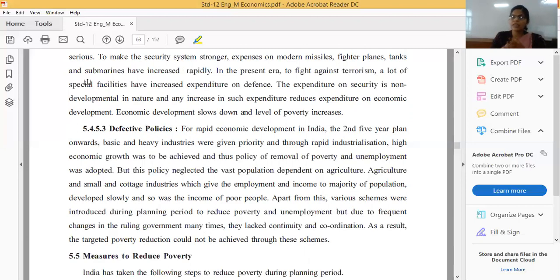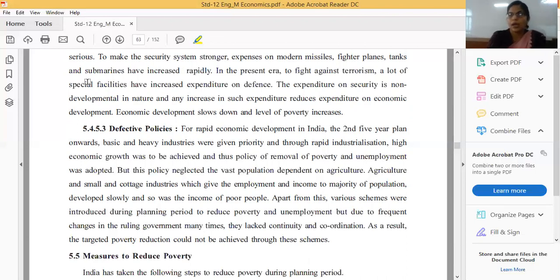Apart from this, various schemes were introduced during the planning period to reduce poverty and unemployment. But due to frequent changes in the ruling government, many times they lost continuity and coordination, and as a result poverty reduction could not be achieved through these schemes. They started schemes, but the schemes are not working 100%.